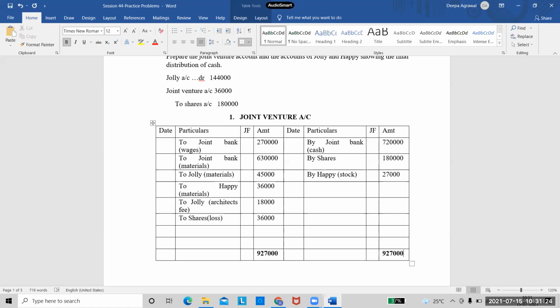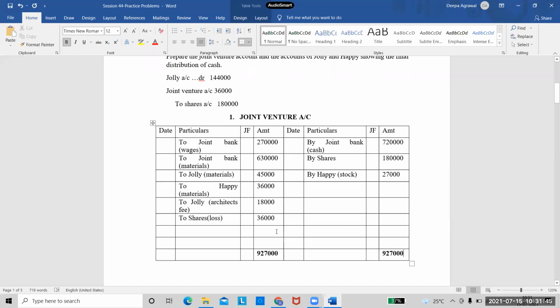Calculate and find out how much profit are we getting. Is it a profit or is it a loss? You'll get a loss. We are getting a loss because here it is above 9 lakhs. See here, 6, 7, 8. This is only 9 lakhs. And this is crossing 27,000. So we have a loss.